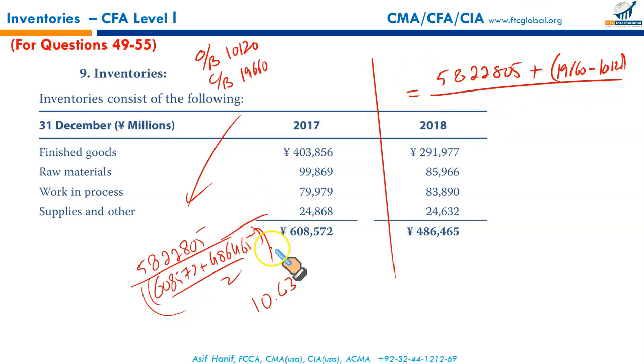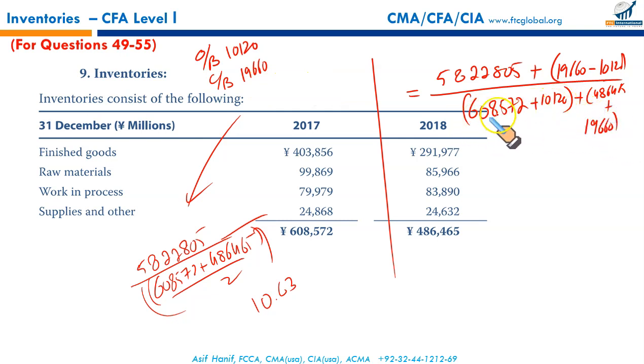In the denominator, this is your inventory at the start, 608,572. To this we add the opening balance of LIFO reserve, which is 10,120. This is your opening inventory, now converted to FIFO based, plus your closing stock of 465, and to this we add the closing balance for LIFO reserve, 19,660.